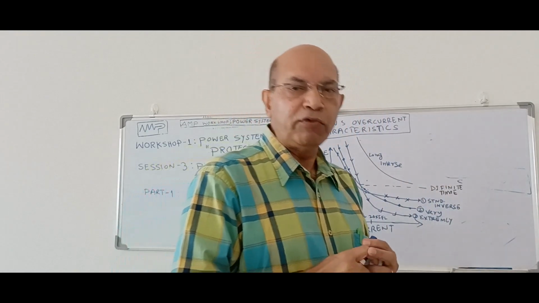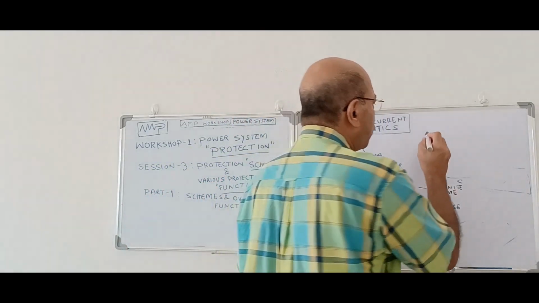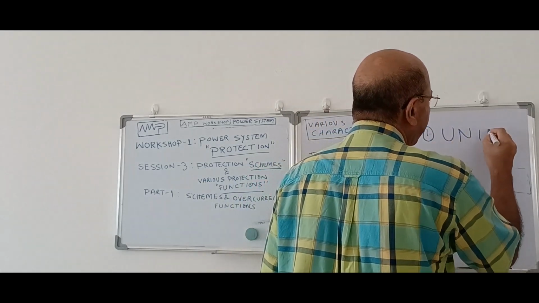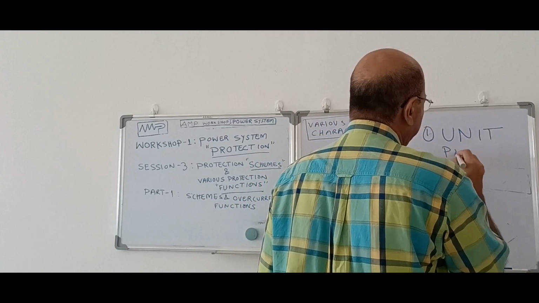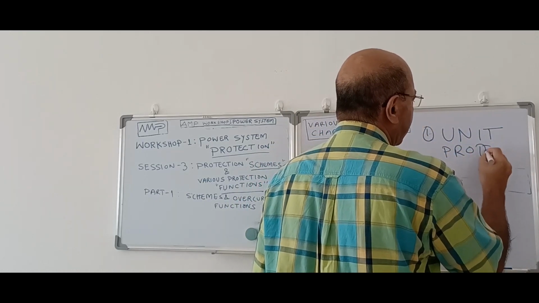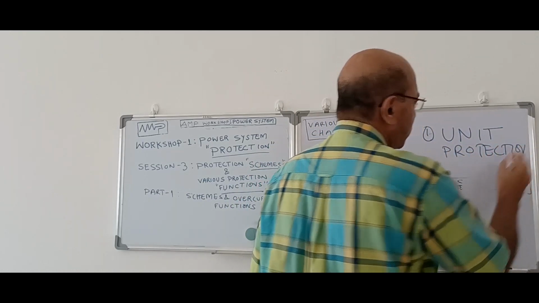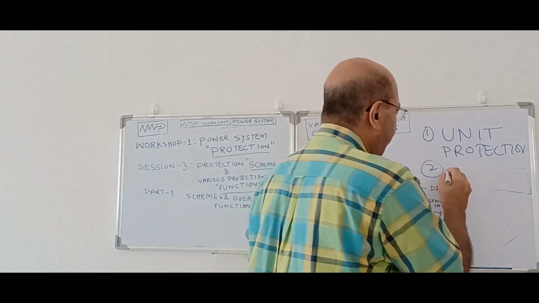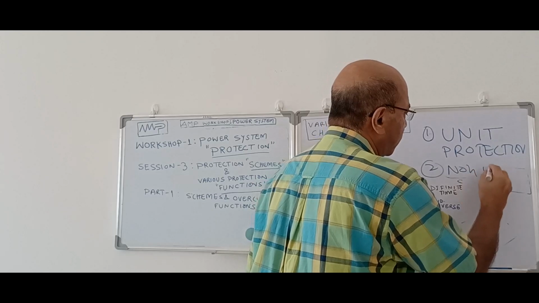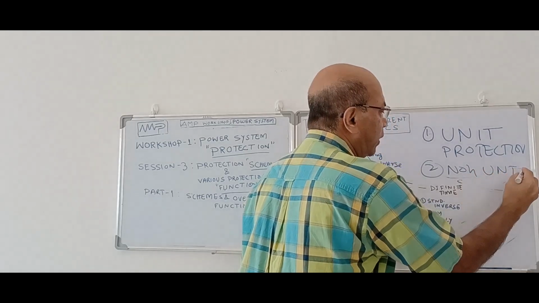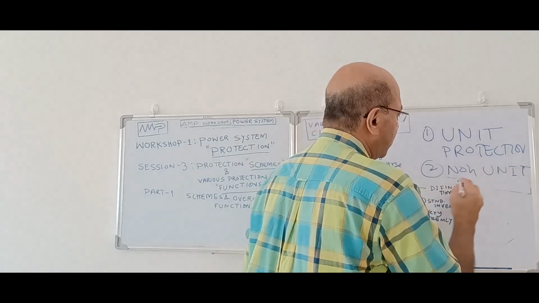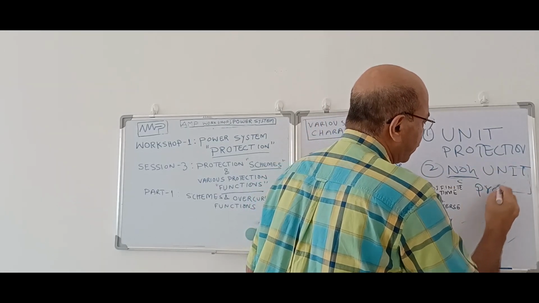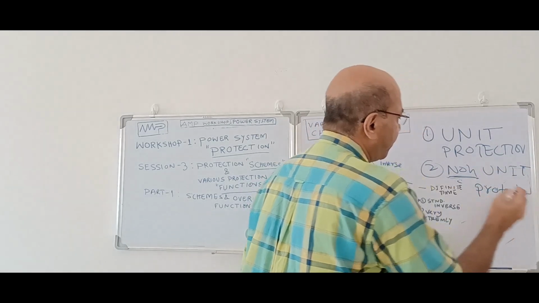What are these unit protection and non-unit protection? There are two protection schemes. One is called unit protection and the other one is non-unit protection.